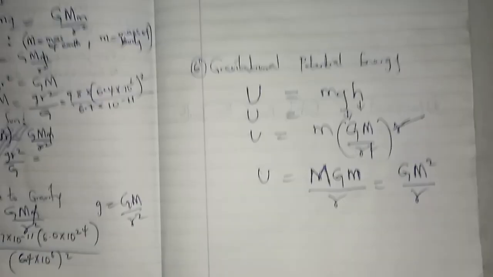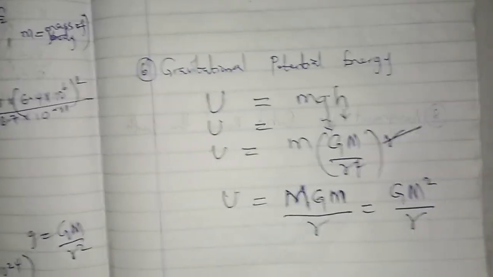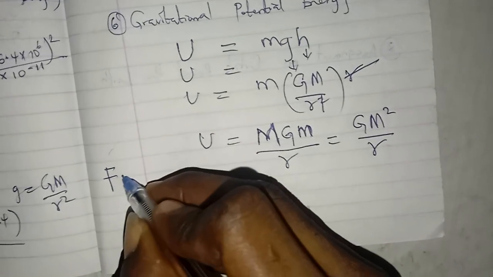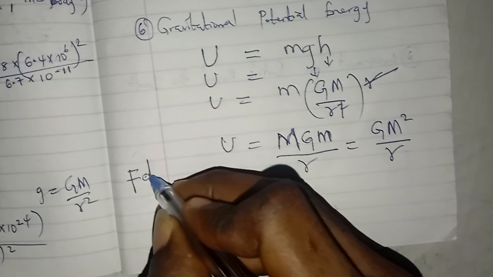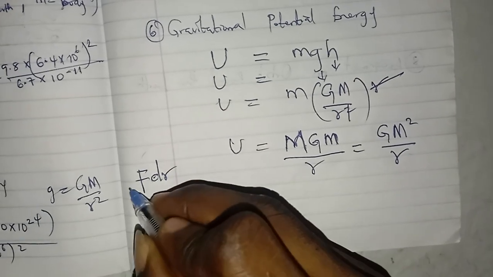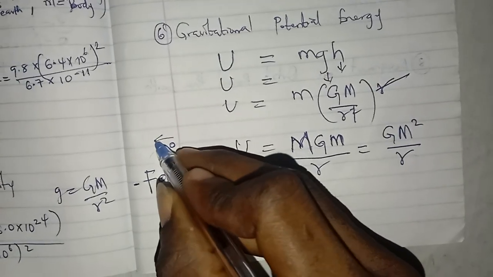So this is the formula for gravitational potential energy. Another way of seeing this is that gravitational potential energy is simply the force applied to a body from infinity at a small distance. Because it's applied from infinity it is 0, and it tends towards the negative part.